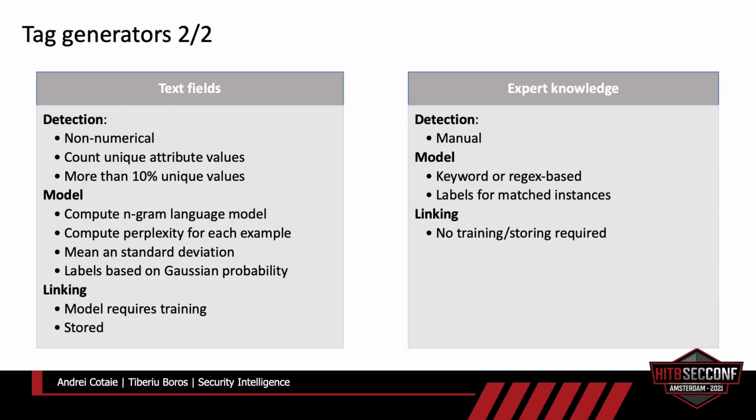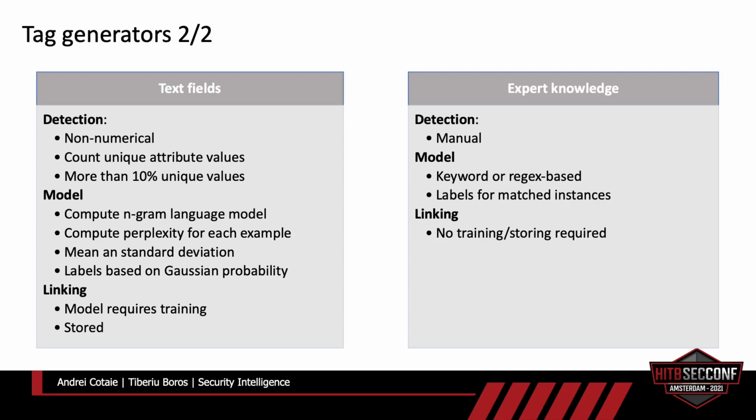So we have text fields. Text fields are fields that fail the test for multinomial fields. They are not numerical. They are free-form text. So it can be anything from URLs, in case your website takes a lot of parameters, or some type of comments, errors, something that's really unbound and can look like natural language in some way.